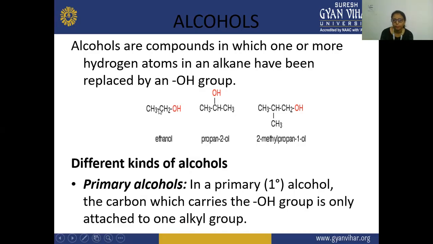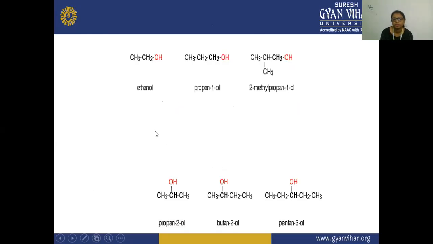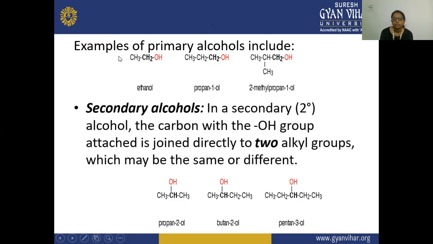As you can see in this example, this is your primary alcohol, because this OH is attached to this one carbon atom, and this has only one alkyl group. This is the example of your primary alcohol. An example of primary alcohol includes CH3CH2OH. This ethanol is your primary alcohol, as this CH2 is attached to one carbon, one alkyl group, and on the other side, this OH group is attached.